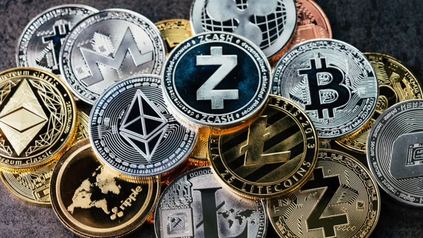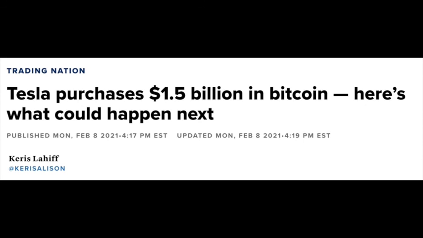It is worth noting that recently Elon Musk stated that Bitcoin might already be on the verge of being market efficient, and that he invested 1.5 billion in a cryptocurrency.